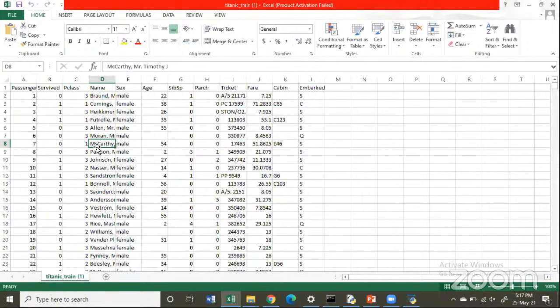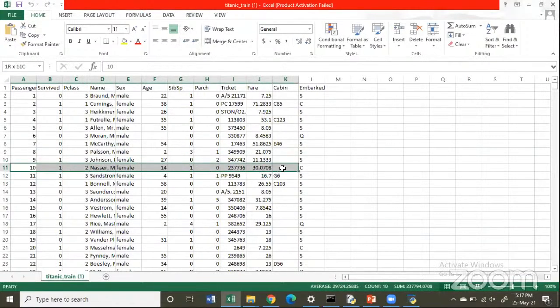Using this data set, what exactly we need to predict: provided that I get information about this particular passenger ID, and someone has given me this data, I want to develop a prediction system which will tell me what are the chances that this particular person will survive or not.